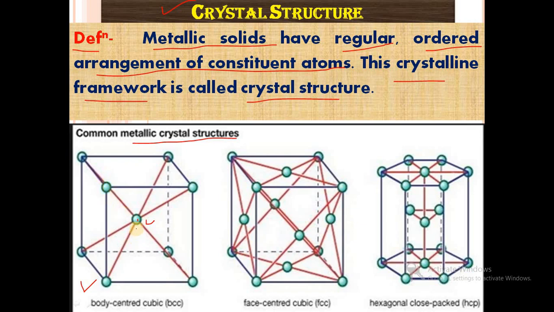Then FCC, face centered cubic arrangement, in which the metal ions appear at the corners of the cube and also at the face centers of the cube. And hexagonal close packed, HCP, which looks like a hexagon. So these are the common crystal structures: BCC, FCC and HCP.